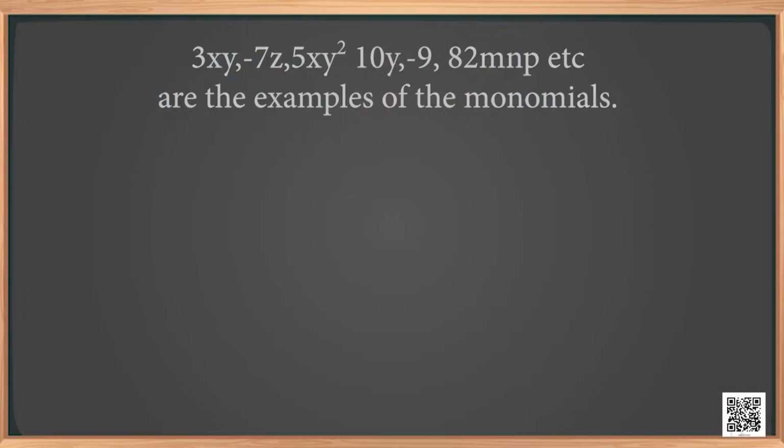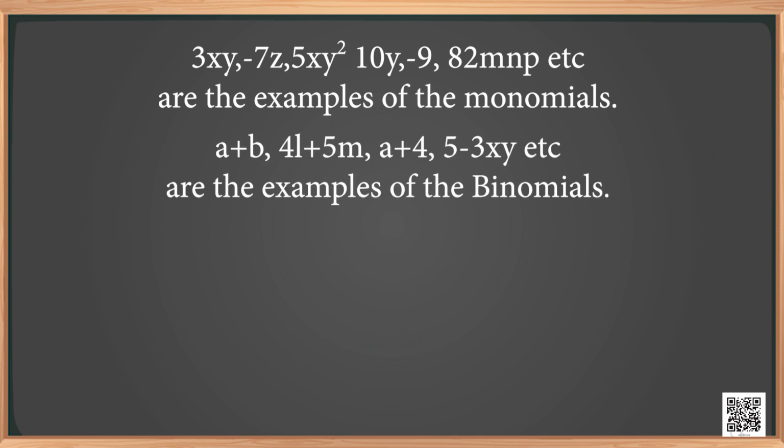Now, can you give me some examples of monomial, binomial, trinomial and polynomial? You are right. 3xy minus 7z, 5xy square, 10y minus 9, 82 MNP, etc. are the examples of monomials.